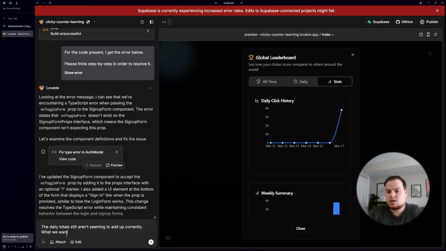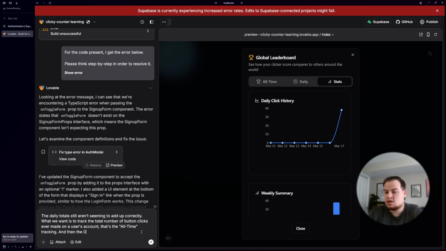What we want is to track the total number of clicks ever made on a user's account, I'm going to say button clicks. That's the all-time tracking.